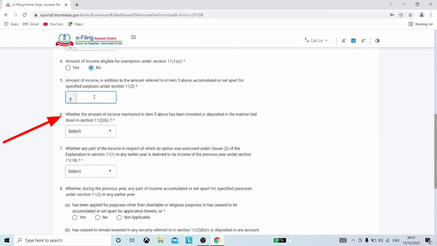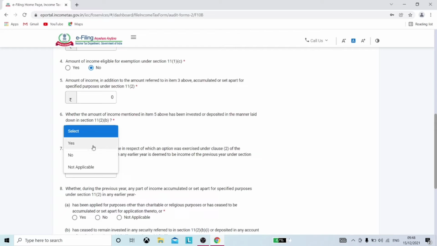Point number 6 is related to the accumulation amount discussed in the previous point, because as per rules such amount needs to be kept invested in modes specified under section 11 subsection 2 subsection B, read with section 11 subsection 5 of the Income Tax Act. You can also check our video to know the modes of investments specified. So for the time being, let's put 0 here and not applicable, because there is no such accumulation being done by this organization.